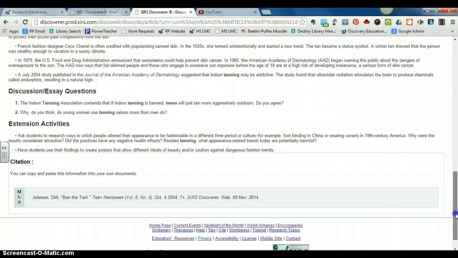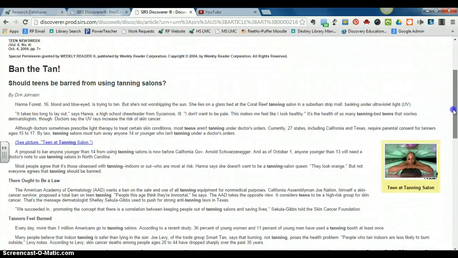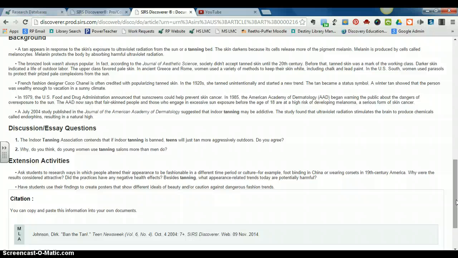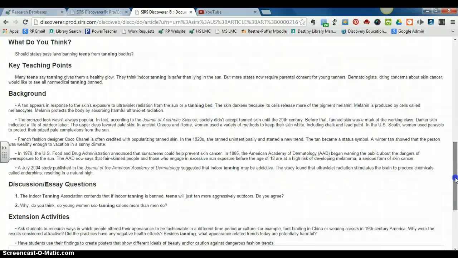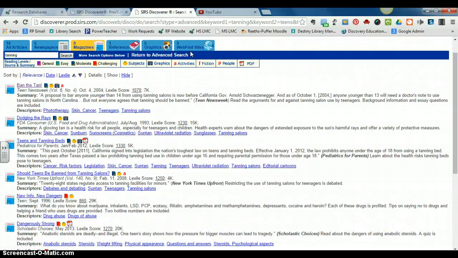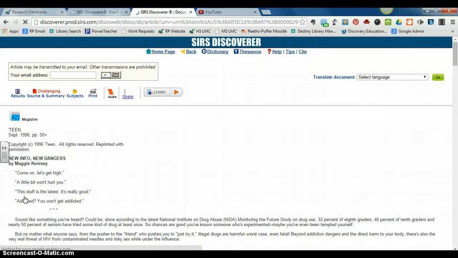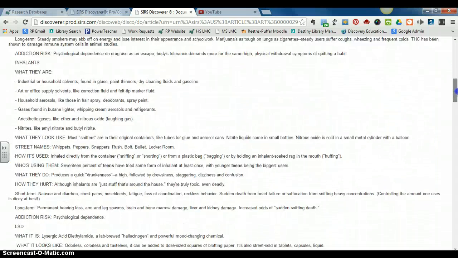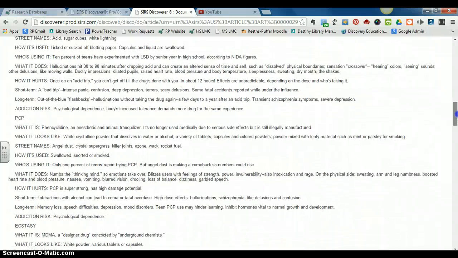So if there were things from this article that were useful to us, that helped us answer some of our research questions, we would want to make sure that we grabbed that citation. Remember that every article from which you take information, you have to have a citation for. So, all right, I'm going to go back. I've looked at that article. I've taken what I need out of it. Oh, new dangers. Okay, new info, new dangers. Let's take a look at this article a minute. So again, oh, this one looks like it's more about marijuana. And does tanning ever come up in this article?